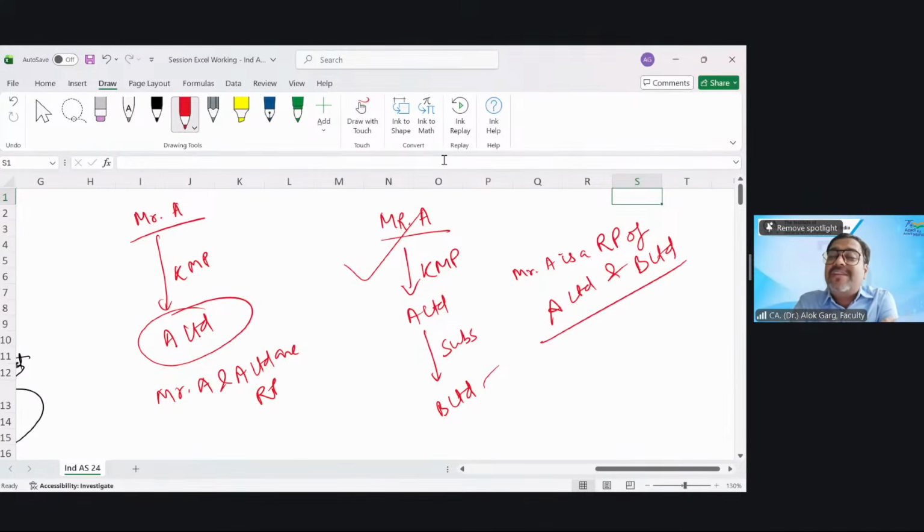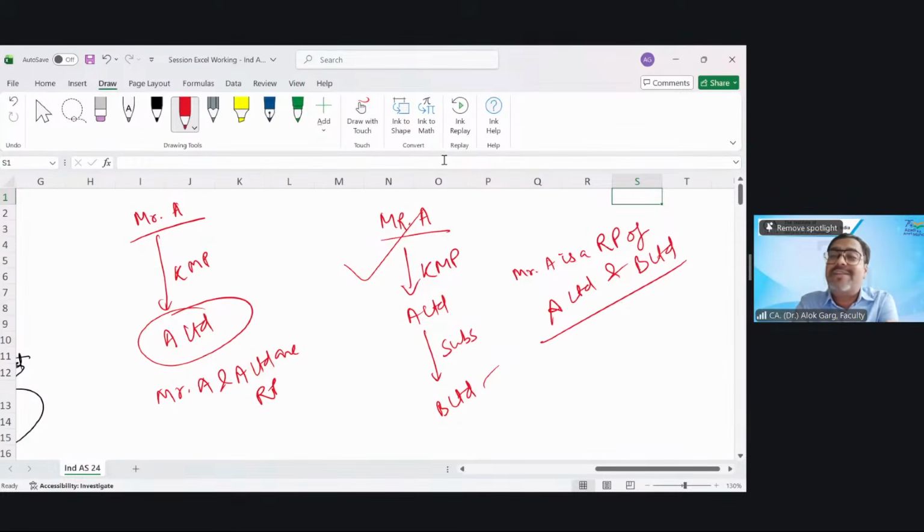So when Mr. A is a KMP of the parent, Mr. A is sitting on the board of A Limited. Mr. A is the important person in A Limited, and A Limited has a control over B Limited. Indirectly, Mr. A is also controlling B Limited decisions. But when Mr. A becomes the KMP of B Limited, of course, Mr. A will control the decisions of B Limited and hence he is a related party of B Limited.